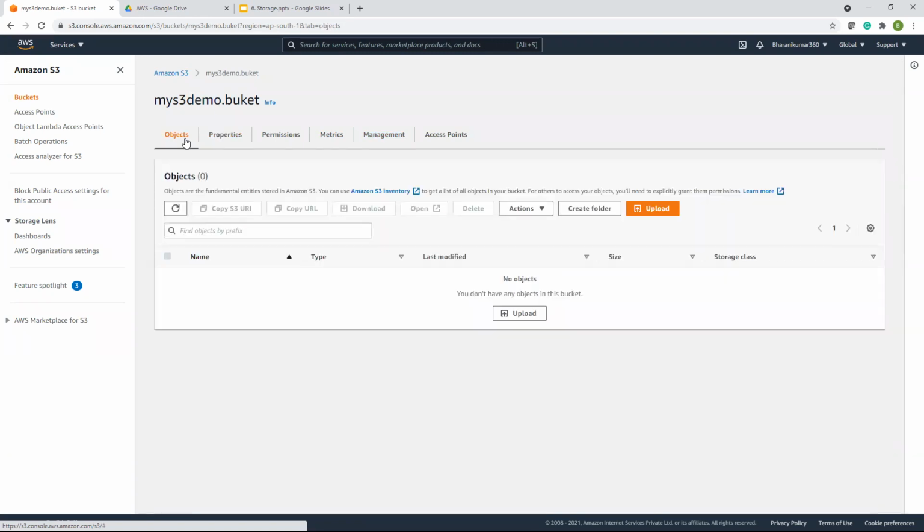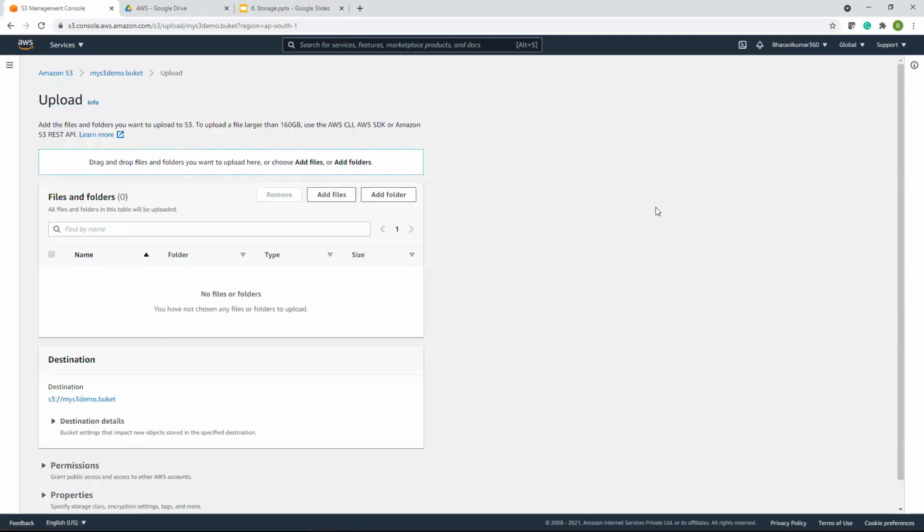First, let us upload one object. Upload, add files. If you want to add a folder, you can do that. Add files.